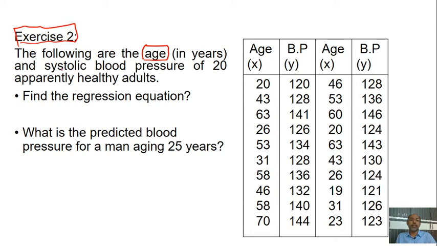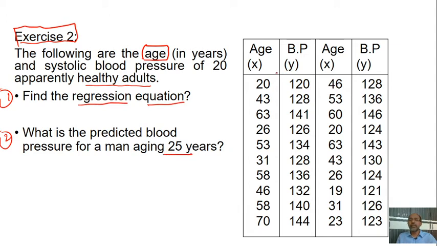Systolic and diastolic are the two blood pressures, and systolic is counted here, taken from 20 apparently healthy adults. We are asked to find the regression equation, and also to find the predicted blood pressure of a man aged 25.